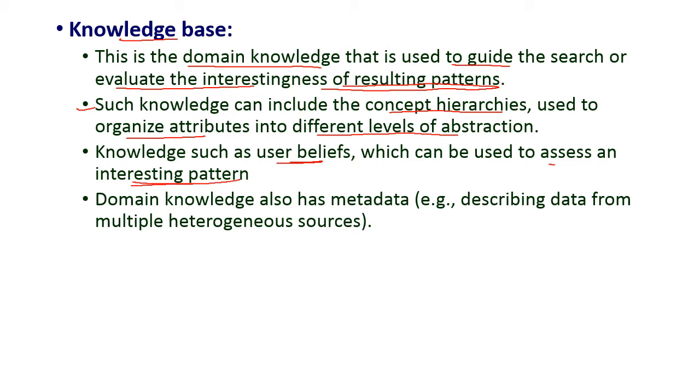So, if we want interesting patterns from the data, the knowledge base is very important. Here we are going to guide the search engine how to evaluate the interesting patterns, and this domain knowledge may also have metadata, that is describing the data from multiple heterogeneous sources. Knowledge base is very important.